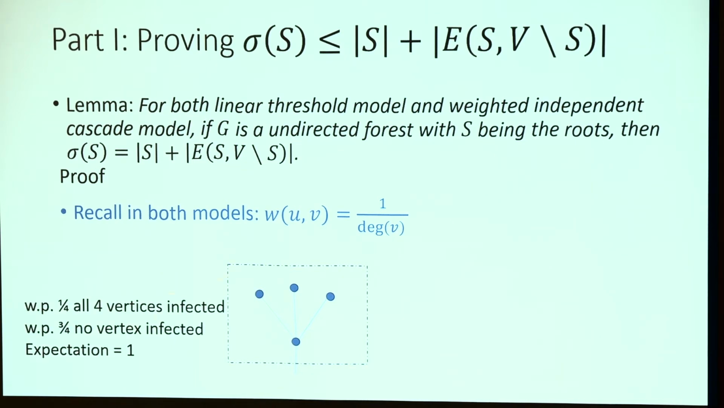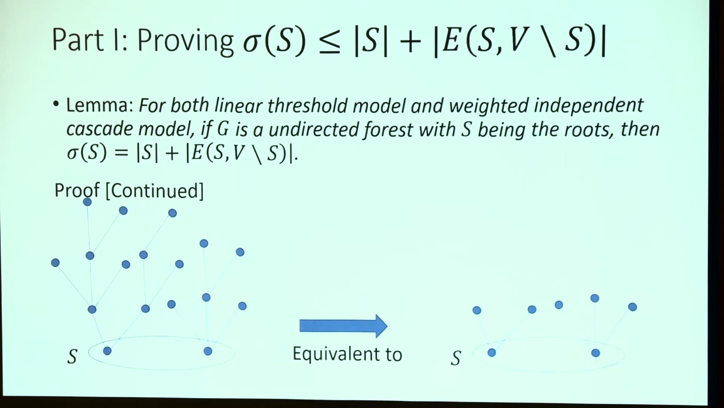So the expected number of infected vertices in this region is 1, because we have a 1/4 chance that this node is infected, and it has degree 4. Once this node is infected, all the 3 leaves will be infected. So the expectation is 1. This suggests that we can just contract the whole region into a single point, and the expectation remains unchanged. We can keep doing this until, instead of a forest, we have a collection of multiple stars, and this upper bound becomes very apparent.